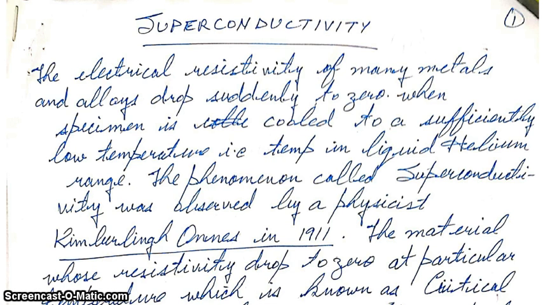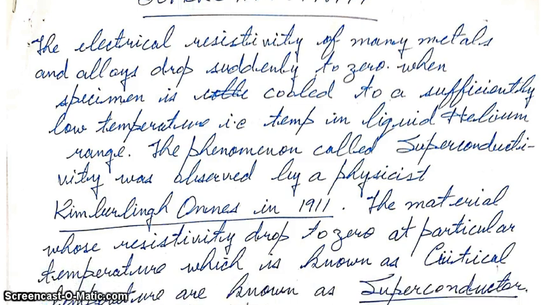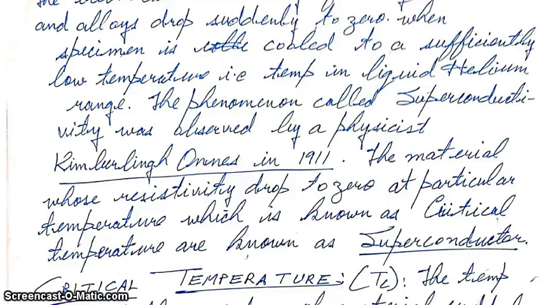And what is superconductivity? Firstly, the electrical resistivity of many metals and alloys drops suddenly to zero when the specimen is cooled to a sufficiently low temperature, that is, a temperature in the liquid helium range. This phenomenon is called superconductivity, and it was observed by the physicist Kamerlingh Onnes in the year 1911. The temperature at which the resistivity of the material drops to zero is called the critical temperature.